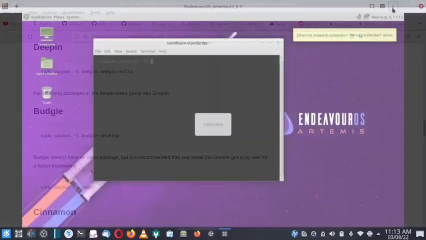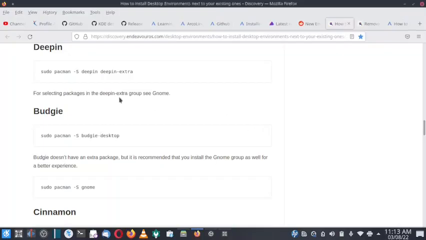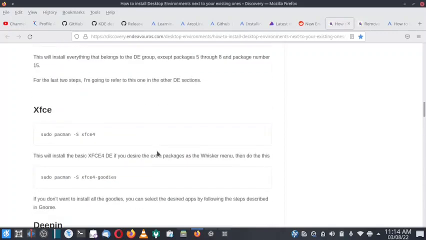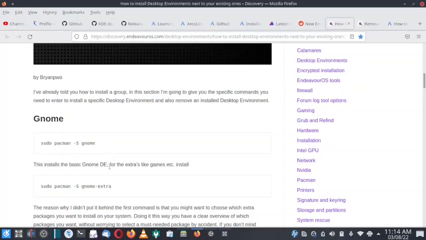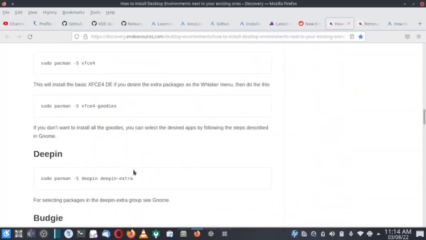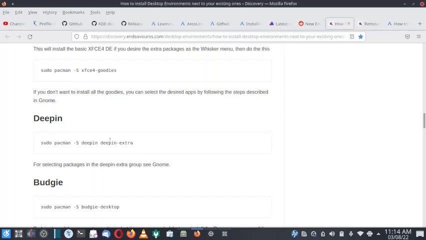So first let us go back. While installing the Budgie desktop, we had used sudo pacman -S budgie-desktop and sudo pacman -S gnome, because Budgie is very minimal. It doesn't have any extra packages and most of it is based on the Gnome technology. So we can use the Gnome applications in the Budgie desktop comfortably. So we had also used this command, sudo pacman -S gnome. Gnome was installed like this. So now we will use a hybrid command. First copy this.